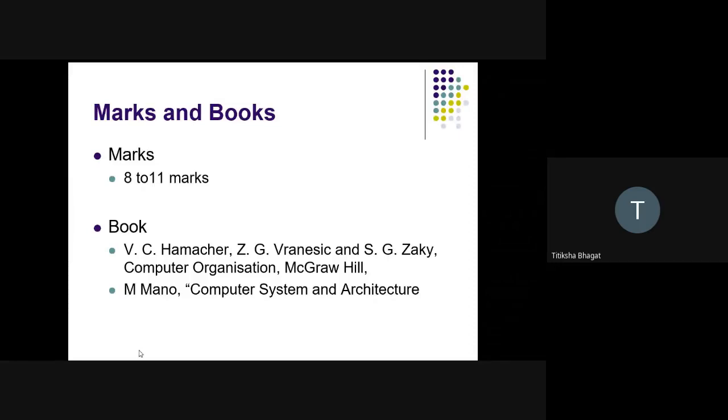These lectures are also very important. If anyone has decided to go for GATE, they can also join the NPTEL Swayam courses on computer architecture. You can get a clear idea about the subject by joining those courses. So this is about marks and books.